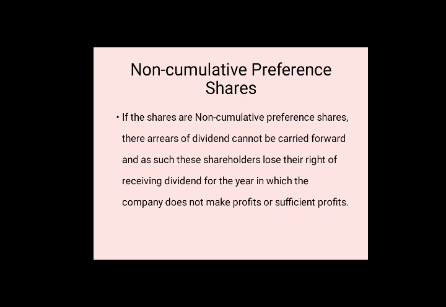So, though the preference shares have priority over equity shares for payment of dividend, even preference shareholders cannot be paid dividend if the company does not earn profits or sufficient profits. In such case, if the arrears of dividend are carried forward and paid to the preference shareholders, those are cumulative. And if they are neither carried forward nor paid, then those are non-cumulative preference shares.